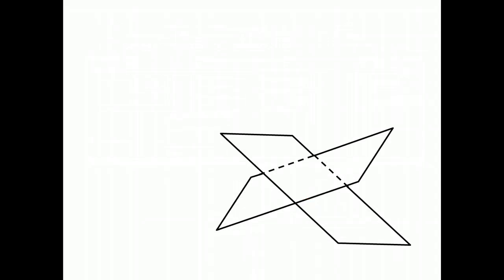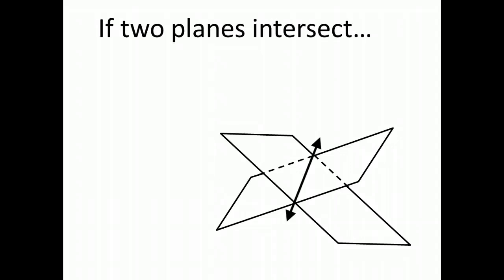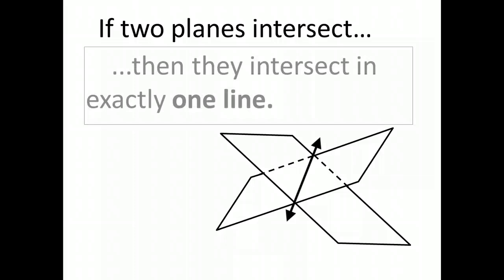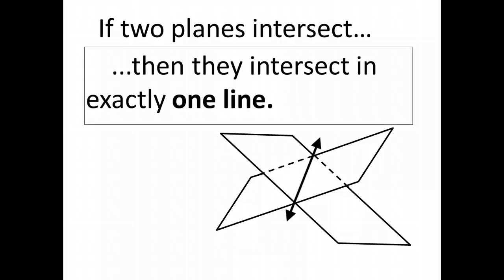Alright, our last postulate, also about intersection. This time, instead of two lines that are intersecting, what two geometric figures are intersecting here? Those are two planes, like two pieces of paper going through each other. So right at that point where they meet, right at that, well, line where they meet, there's a line. That describes the intersection of two planes. And that's what the fifth and final postulate says. If two planes intersect, then they intersect in exactly one line.